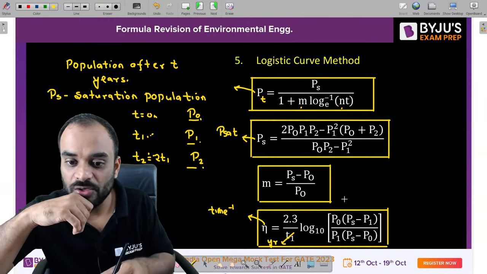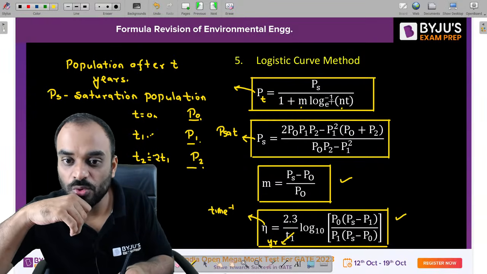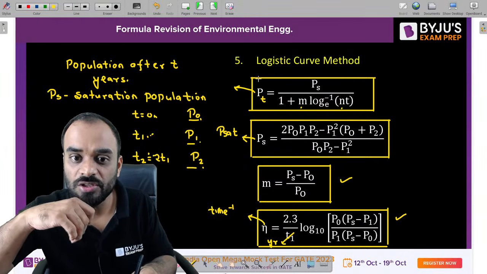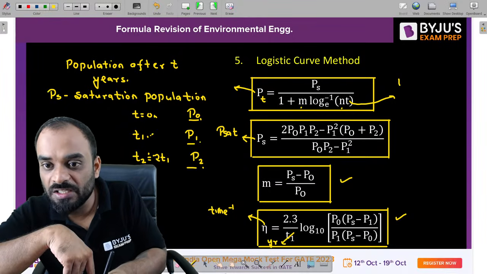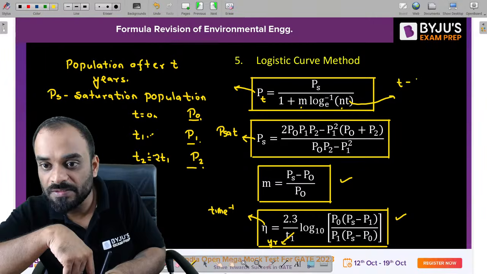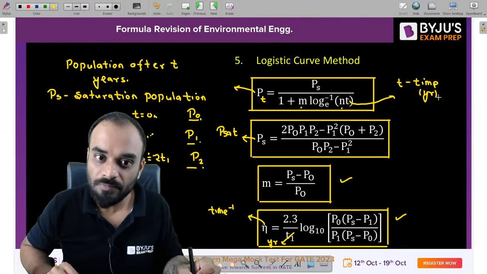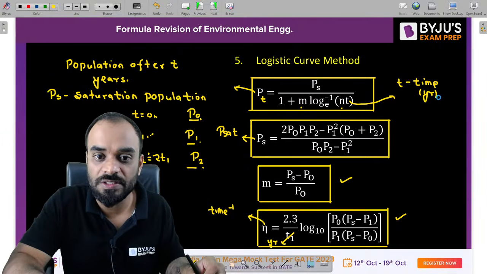After getting this value, you have to put it in so that you have the equation of the logistic curve. Now guys, in this particular case, what is t? t is time, which is in years. Not in decades, it is in years. Please remember this point. Okay. So this is our logistic curve method.